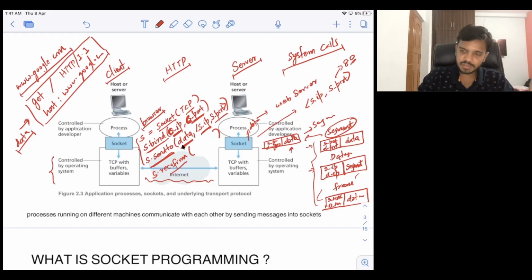Similarly, this server also will call this recvfrom, like it will be waiting for some data from the client. And when it wants to send data, it will use the sendto function. So everything will be associated with the sockets here. So the only control that the process will have is that the process can call the system calls that are associated with the socket. So socket is the intermediate here with which the process will interact. And after that, the process does not have to do anything.